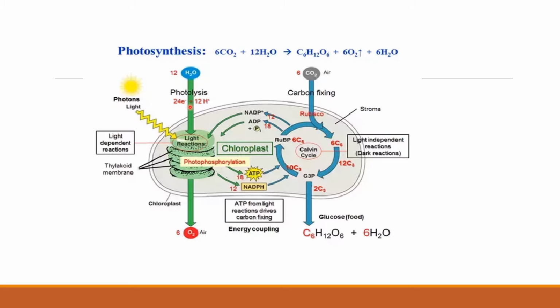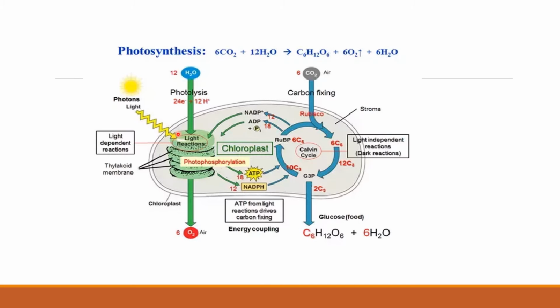It will break water. The water will be broken down, and we have seen that it broke down into oxygen. Oxygen is released in air, then it gives out hydrogen ion and also electron, which will be further used in the process of making glucose.